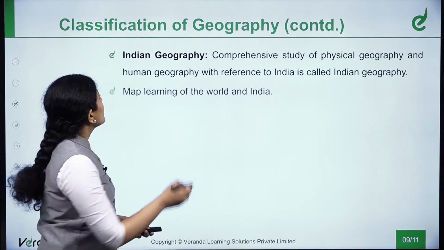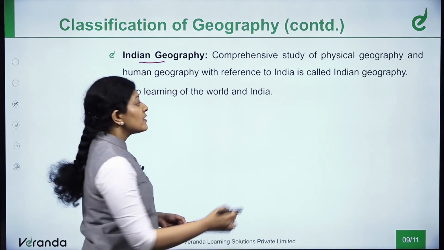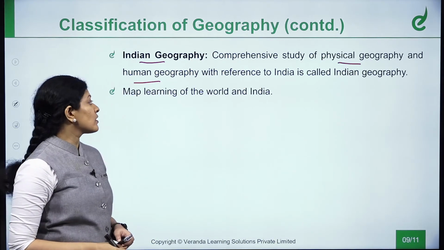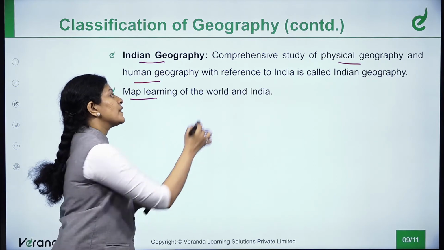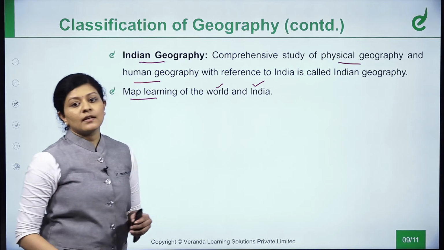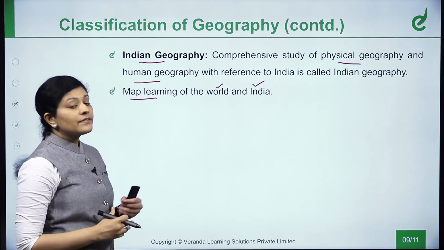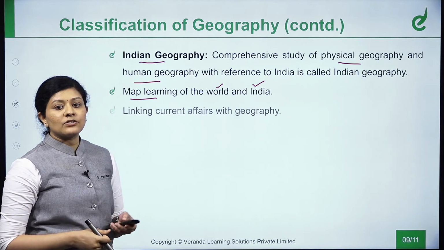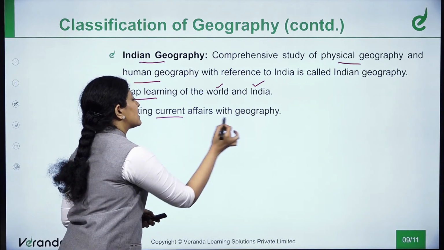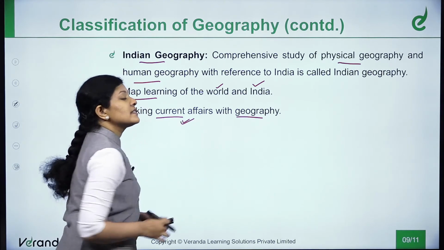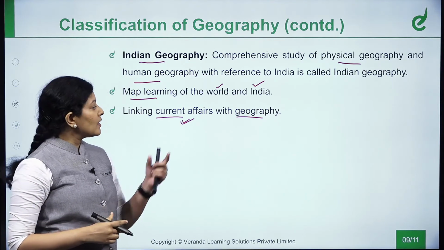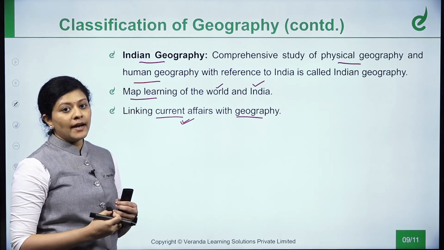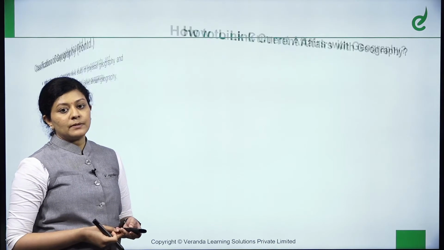Next we shall see what Indian geography is. A comprehensive study of physical geography and human geography with reference to India is called Indian geography. And map learning of India and the world is essential as part of the subject, and this also gives us a better understanding to approach the subject, and it will help us retain memory because of the visual representation of maps. Also, linking the subject with current affairs is very essential because the exam demands that you link the static part with the current affairs, so that you can get hold of the subject and cater to the demand of the exam as well.